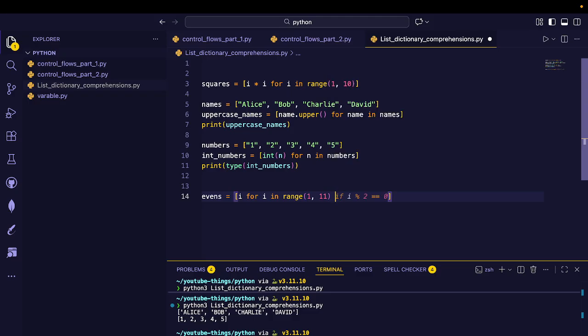Let's say if i modulus 2 is equal to 0. I think it will work. Here for i in, this section is the loop from 1 to 10.